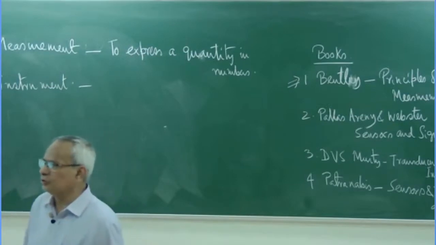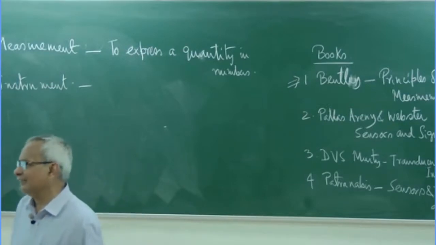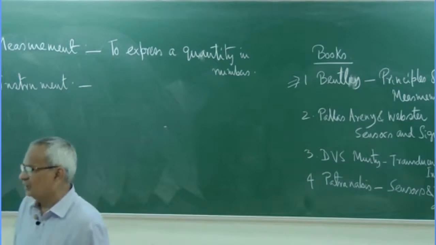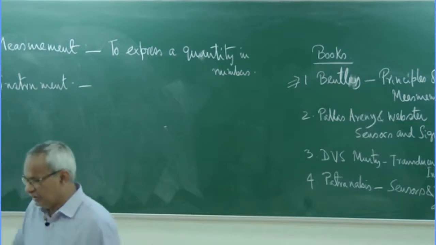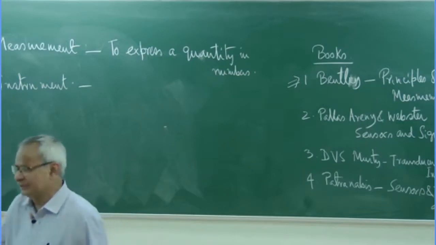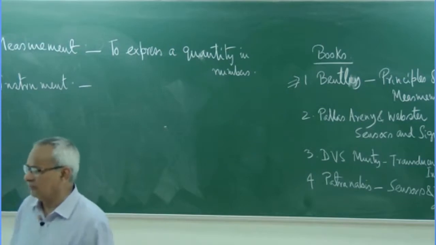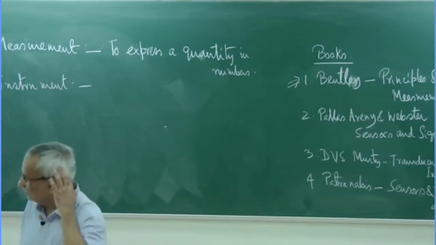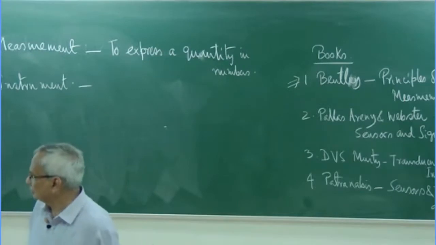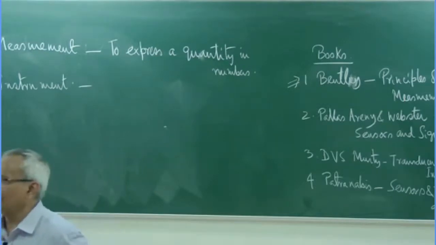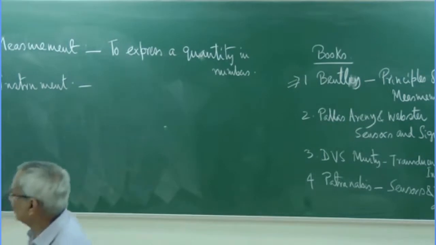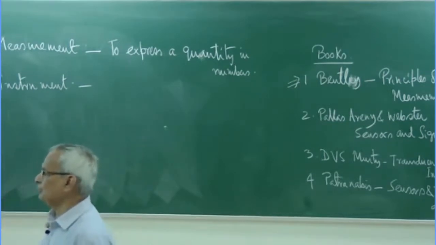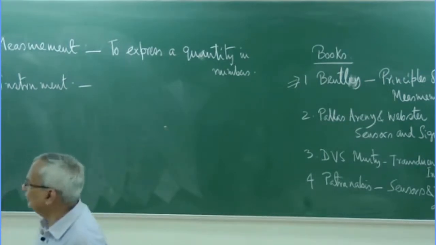But the output here was mechanical earlier. Nowadays we all want the output to be electrical quantities, because electrical quantities are easier to handle, easier to amplify, easier to transmit, and easier to record also. So almost all of our instruments have an electrical quantity as output.